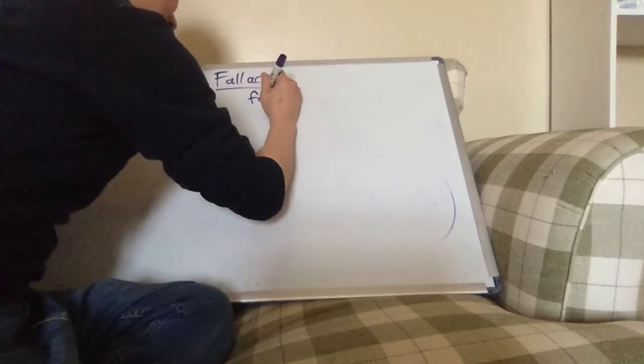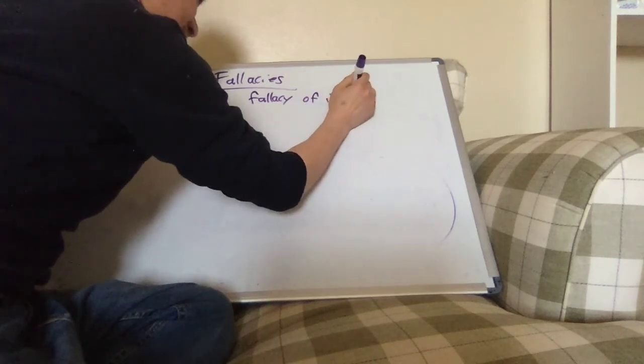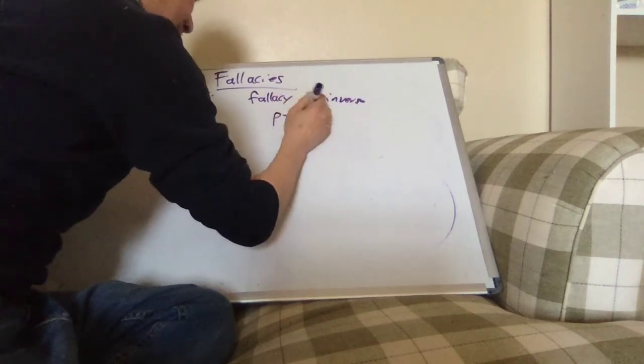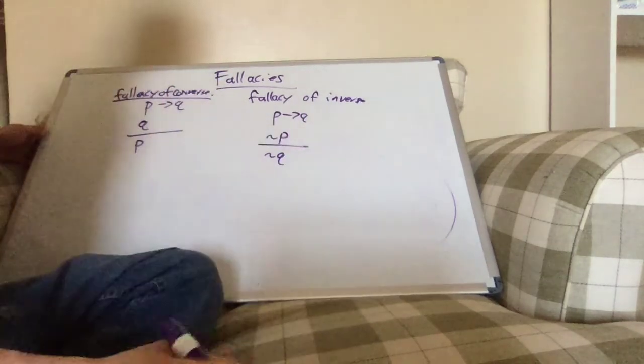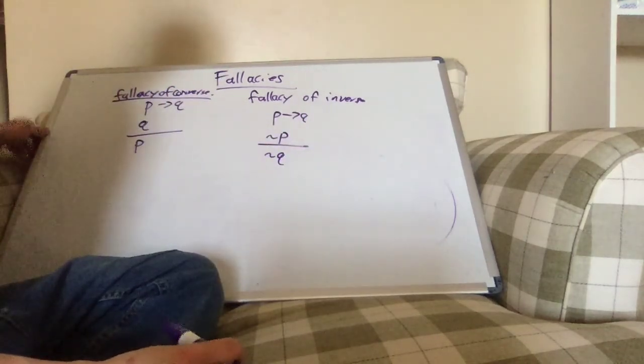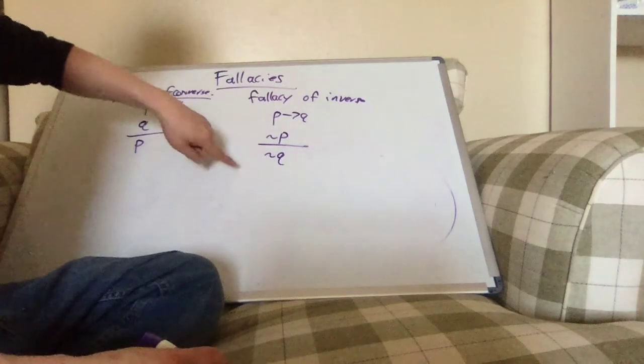And then the fallacy of the inverse is much the same. If I know that P implies Q and P doesn't happen, then I can conclude that Q doesn't happen. That's just bad reasoning too.